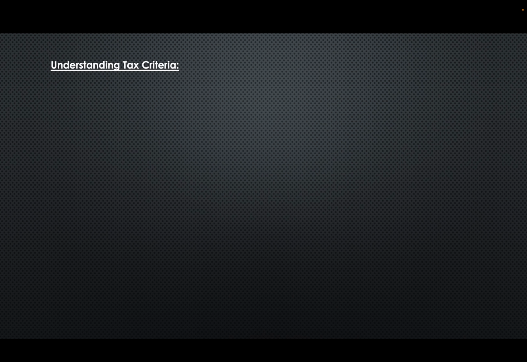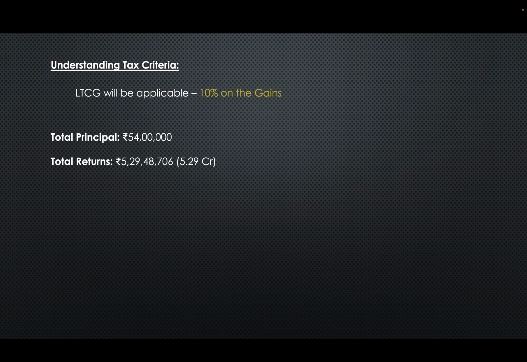The next thing is understanding the tax criteria. Whenever you invest in the share market and hold that amount for more than 1 year, a tax is applied on the return, known as LTCG, long term capital gain, which is 10% on the gains. Let's say the total principal after 30 years is 54 lakhs and total returns is 5.29 CR.